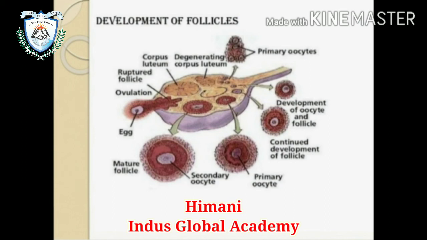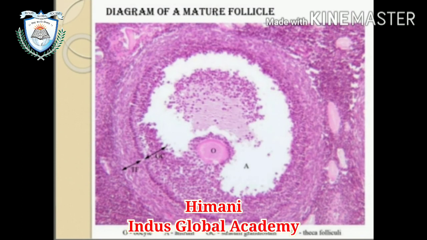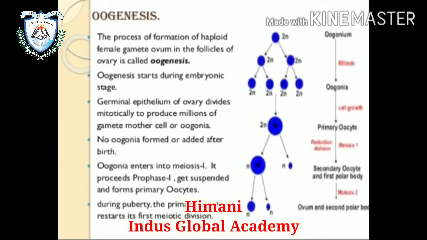As I told you in the previous slide, this is the diagram of the mature follicle. After that, oogenesis, the process of formation of the haploid female gamete, the ovum, in the follicle of the ovary, basically starts during the embryonic stage. The germinal epithelium of the ovary divides mitotically to produce millions of gamete mother cells, or oogonia.